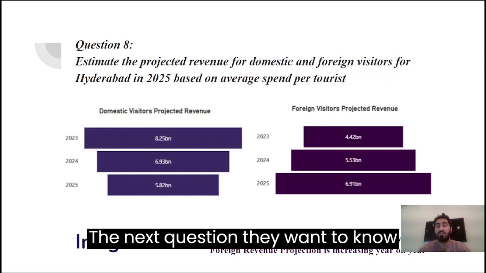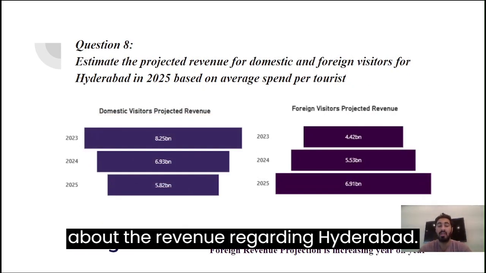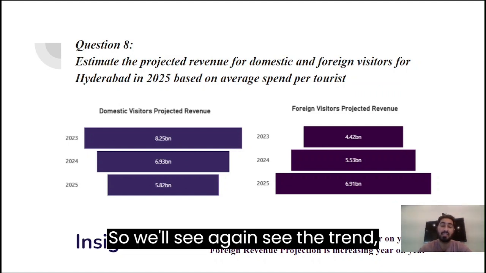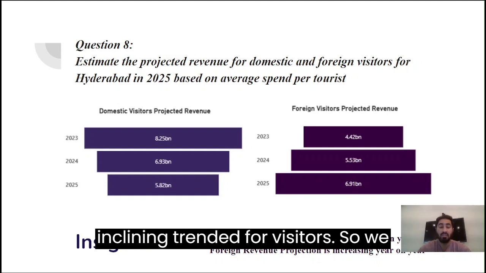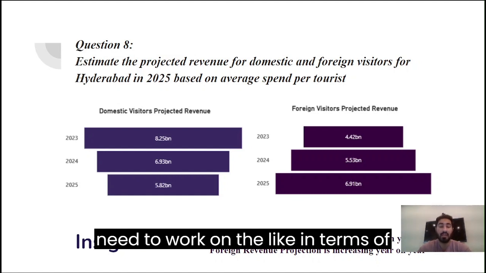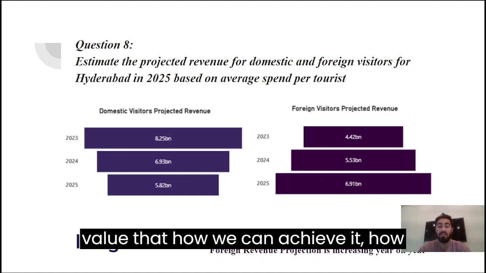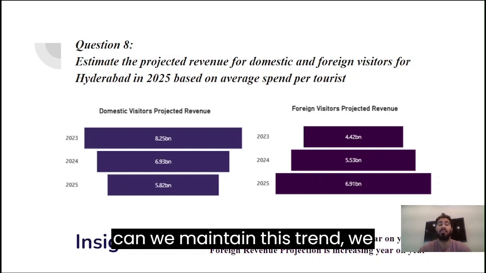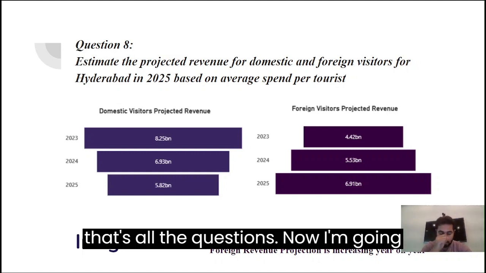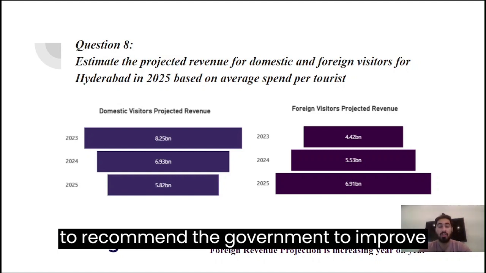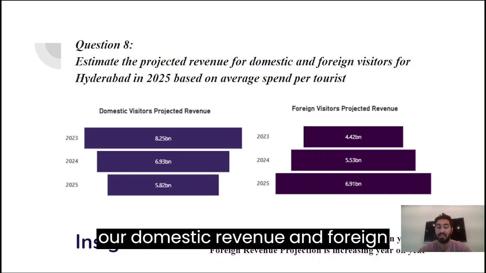The next question they want to know about is the revenue regarding Hyderabad. We see a declining trend in domestic and an inclining trend in foreign visitors. So we need to work on how we can achieve this in terms of revenue, and how we can maintain this trend and our projections. So that's all the eight questions. Now I'm going to recommend to the government how to improve domestic revenue and foreign revenue.